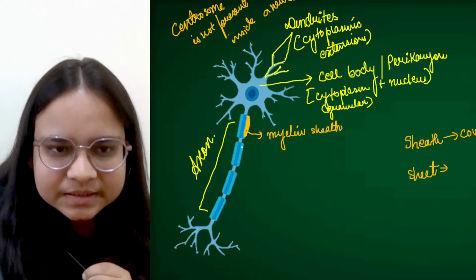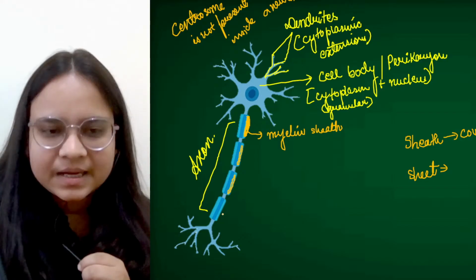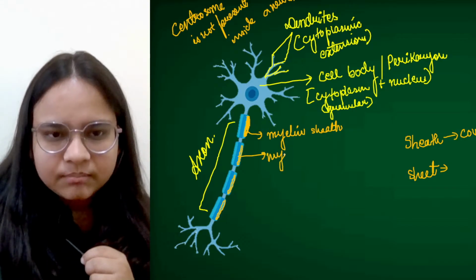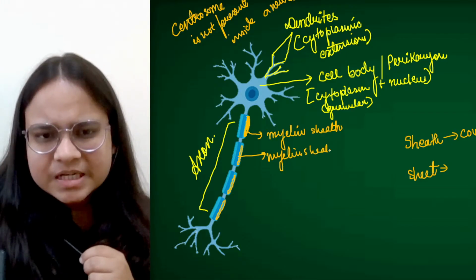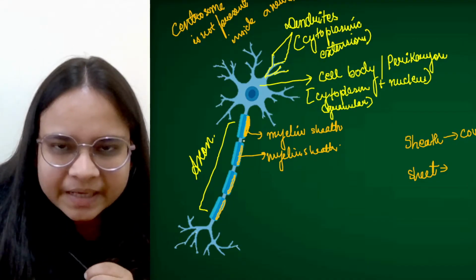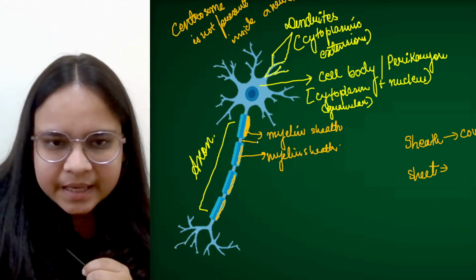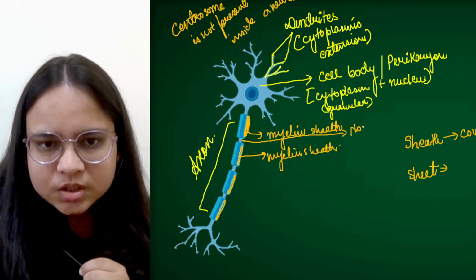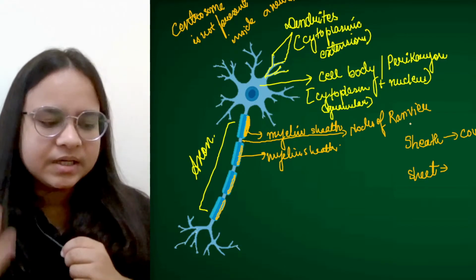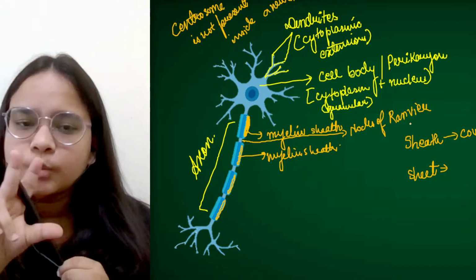Since the picture has not been demonstrated prominently, I can draw it this way. So these are the myelin sheaths. Now there are certain gaps between two myelin sheaths. These gaps, the notches that we can see, are called nodes of Ranvier. If it is asked in a question what you understand by nodes of Ranvier, these are the consecutive gaps between two myelin sheaths.